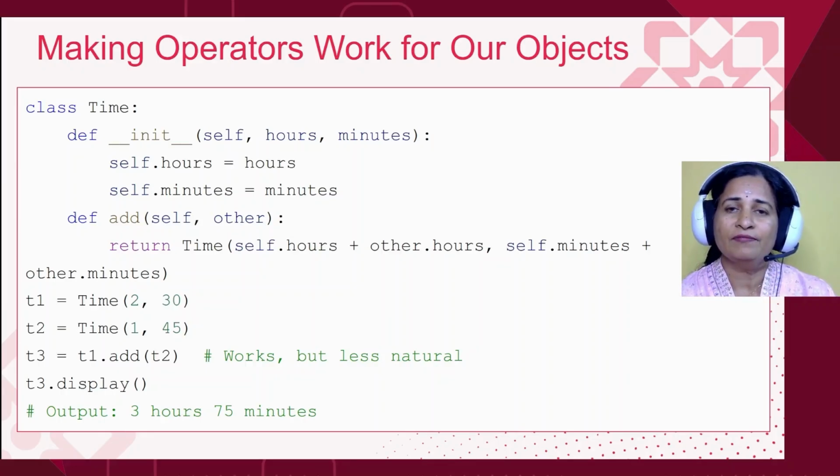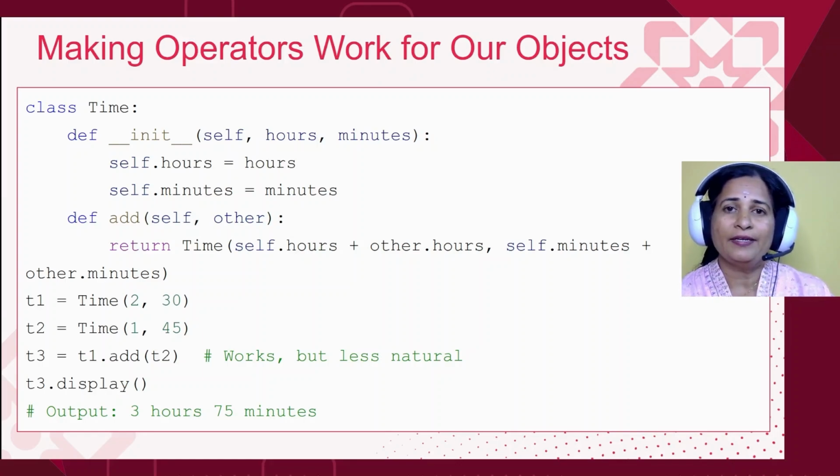So here what I did, I used the add method. I have to call it if I have to add it. Whether we did it for adding numbers or strings or any other built-in types, we didn't do that, right? If I had to add 2 and 3, I just wrote it as 2 plus 3.